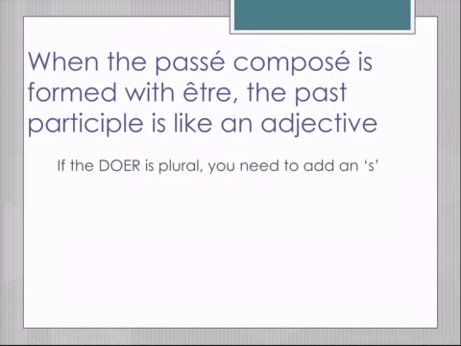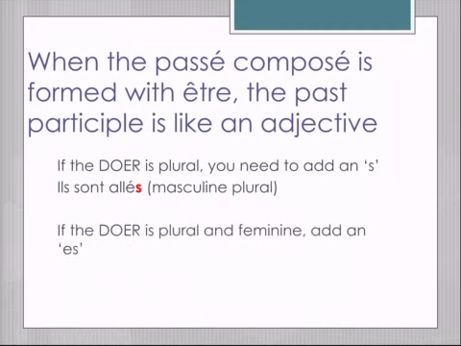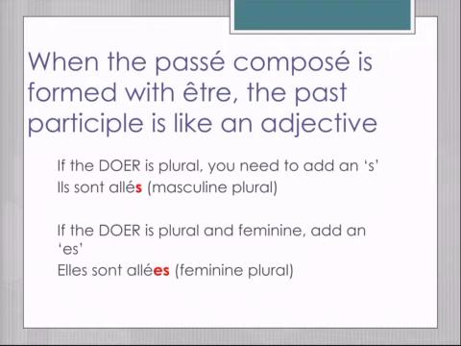If the doer is plural, you're going to add an S. Ils sont allés. So masculine plural, I'm talking about a bunch of guys, I have to add an S on the end. If the doer is plural and feminine, I add the E and the S. Elles sont allées. Added the extra E, added the extra S.